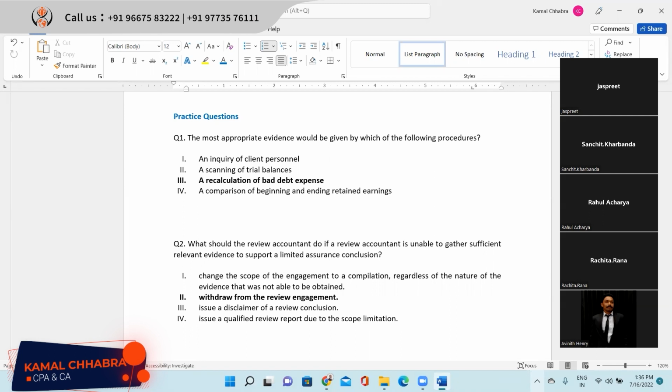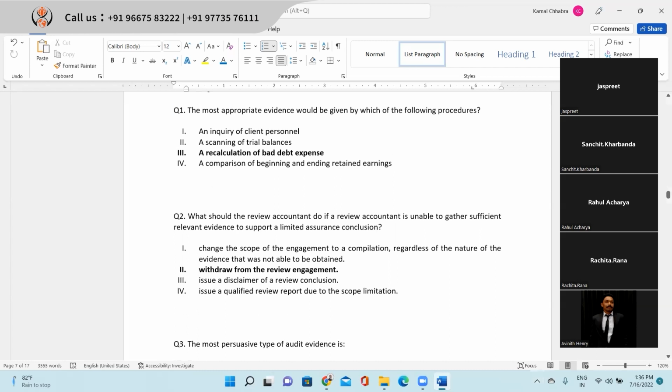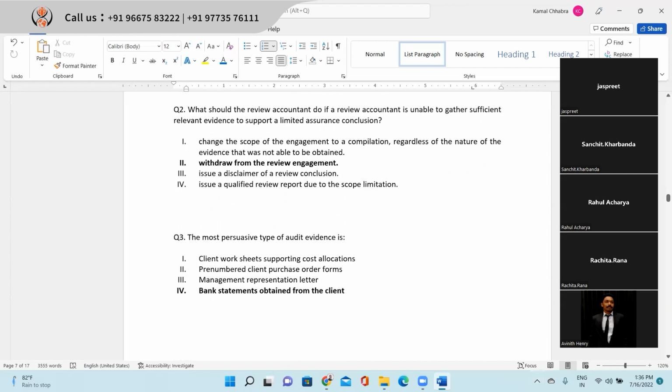So here the most appropriate thing is the recalculation, because here the auditor himself is involved in doing the calculation and reaching the conclusion. Make sense, everyone? Rahul, Ranchita, Sanjay. Yes, sir. Yes, sir.